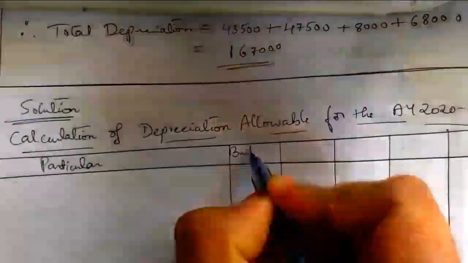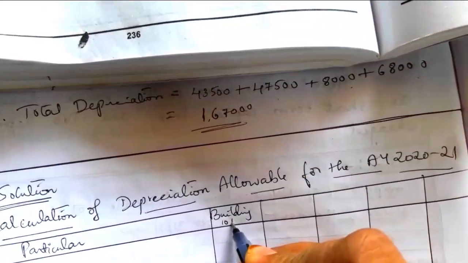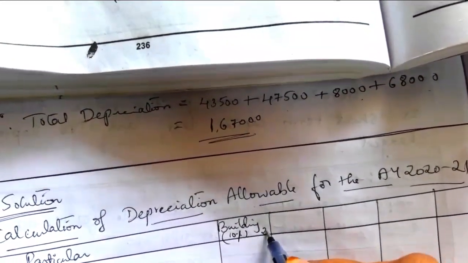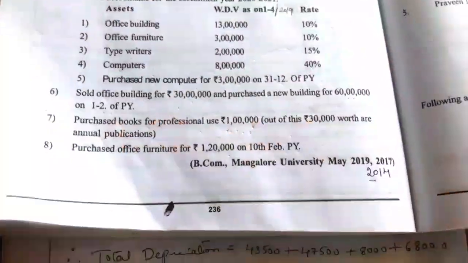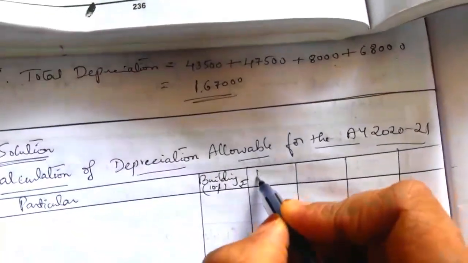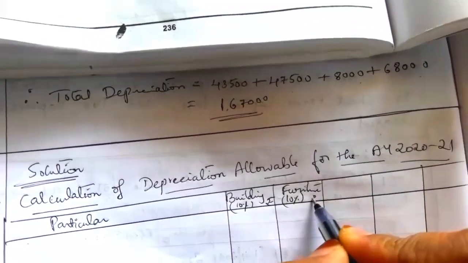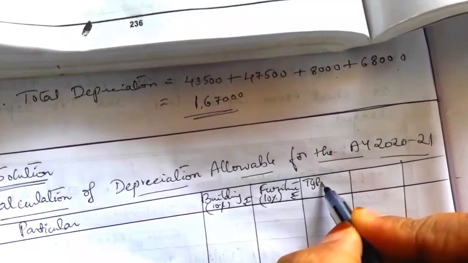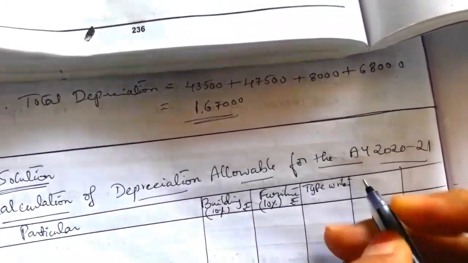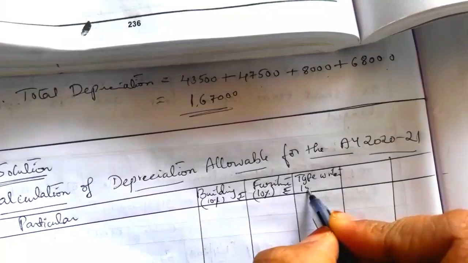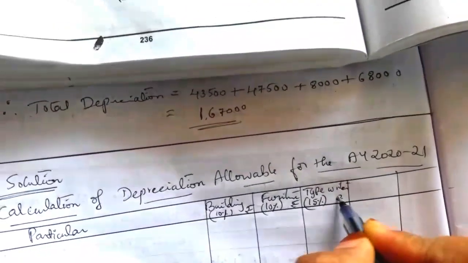Building, so the rate of depreciation for building is 10%, amount in rupees. Next block of asset is office furniture. The percentage on furniture is 10%, amount in rupees. Next, third column is typewriters. Typewriter is nothing but machinery, so the rate of depreciation is 15%, amount in rupees.